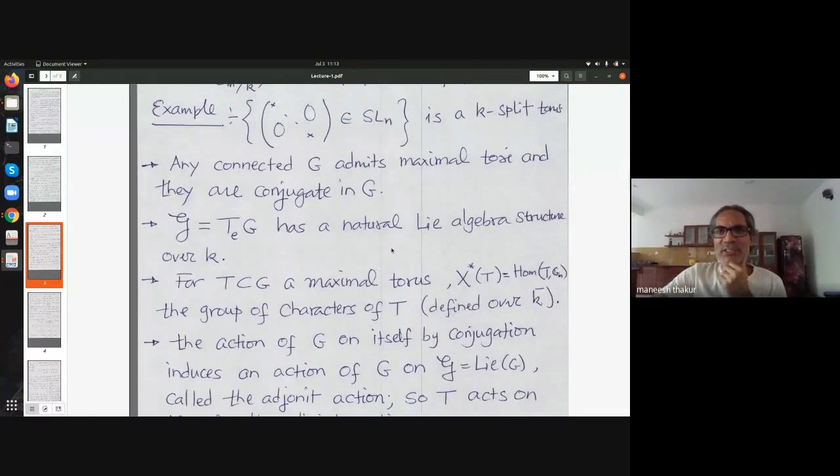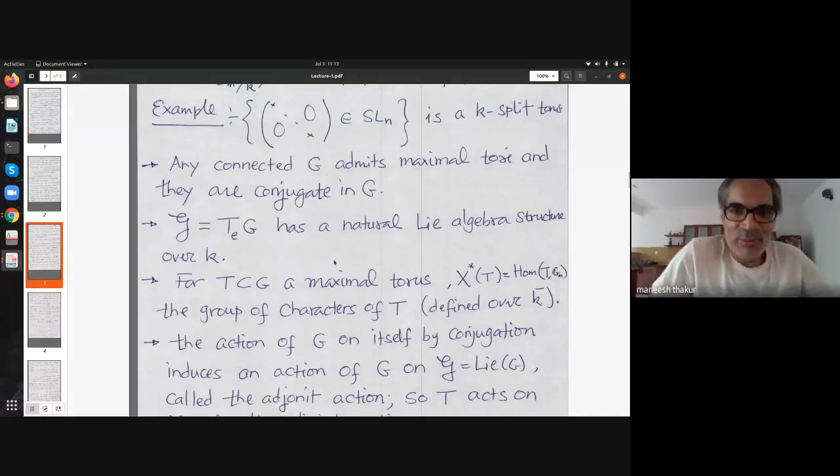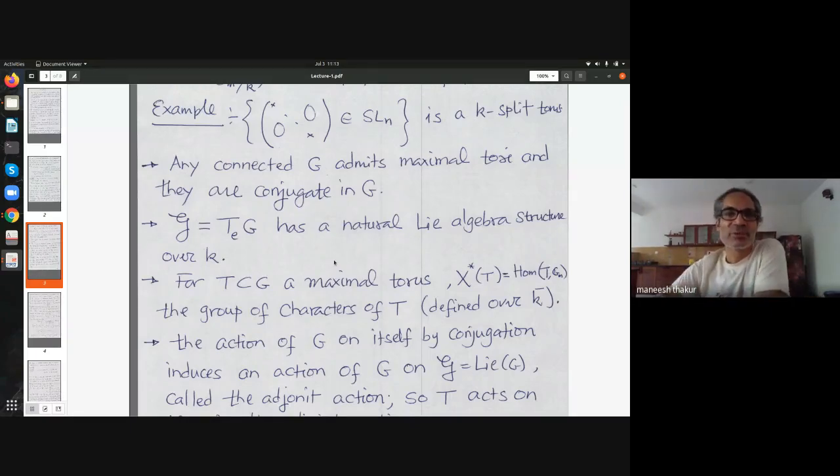The next notion is of the Lie algebra of an algebraic group. I'm sorry, all this may be known to various people here, but I'm somehow assuming that there are students who have not seen these things before, so hopefully this will be useful to them.